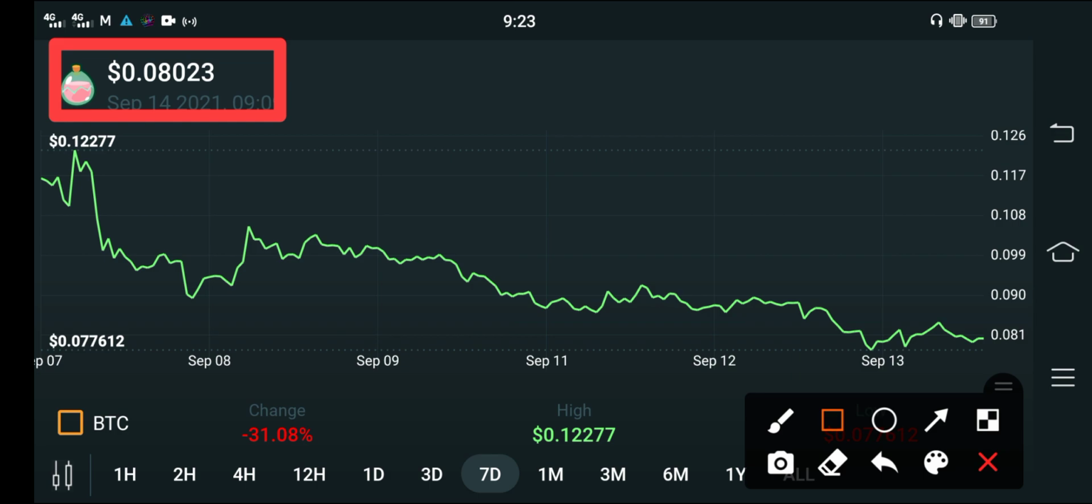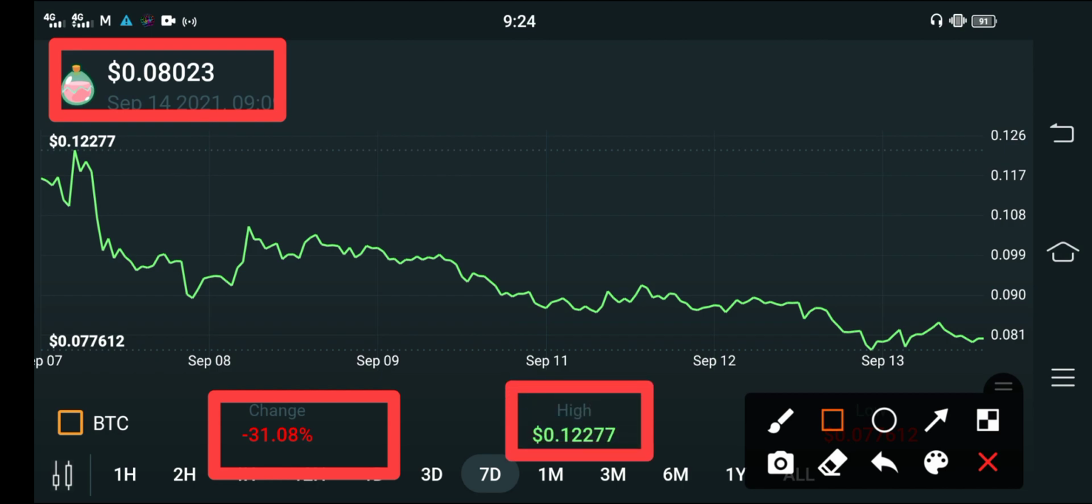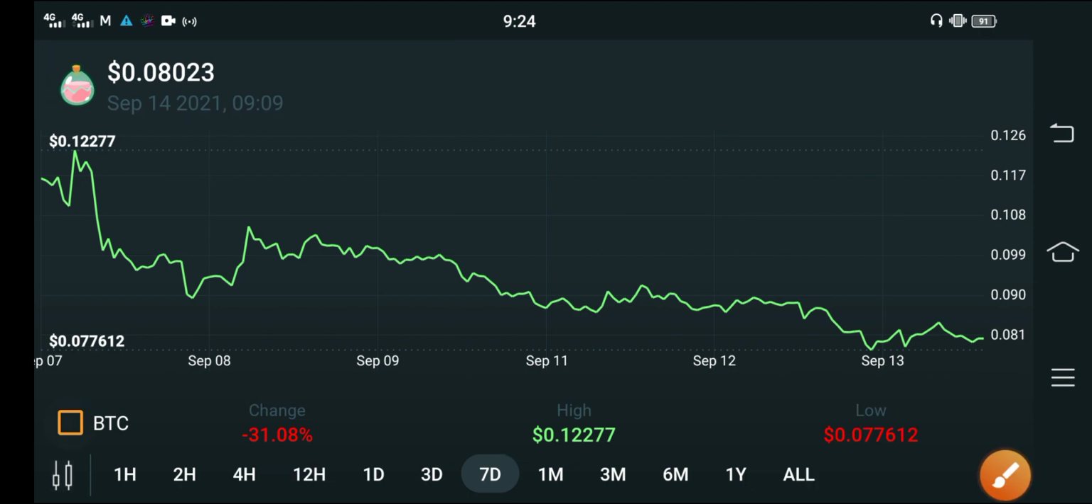0.08023 USD, that is the price of Smooth Love Potion. Furthermore guys, if we talk about the price changes, negative 31.08% change has occurred in the SLP coin. On the other side, the highest price was 0.12277 USD. Guys, simply, now it is a bad time for SLP coin.